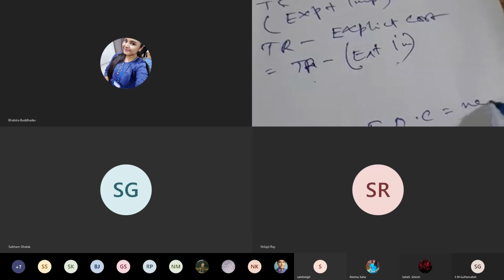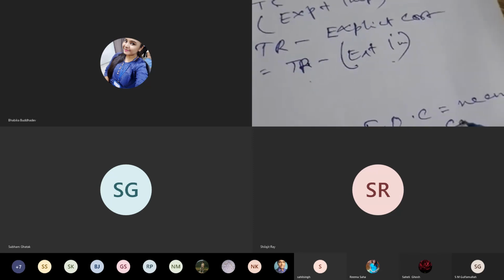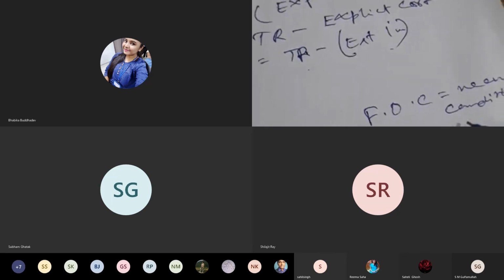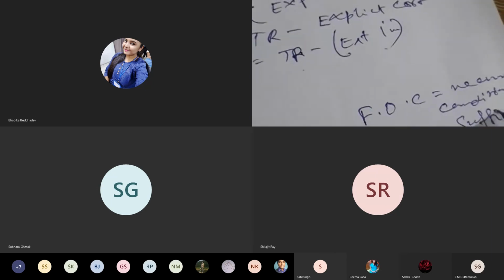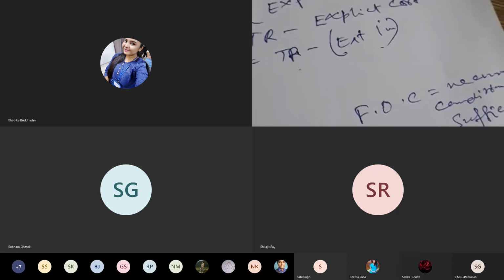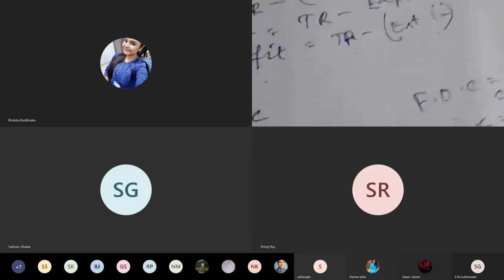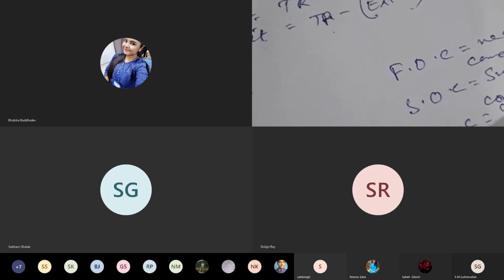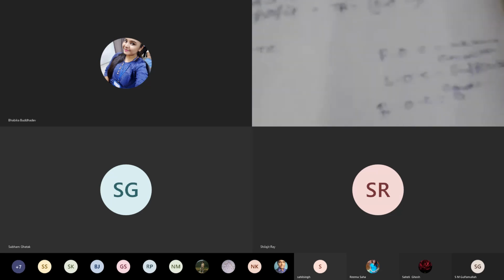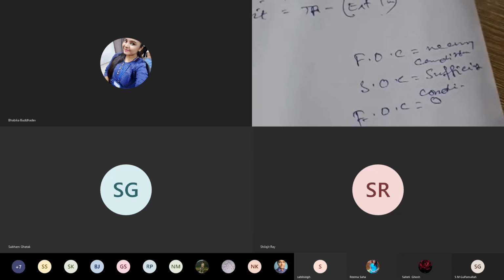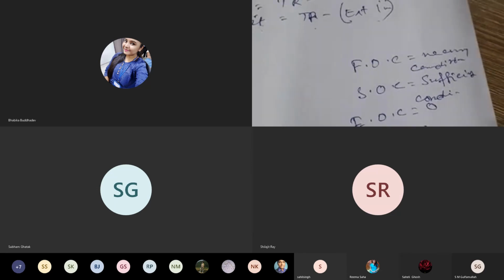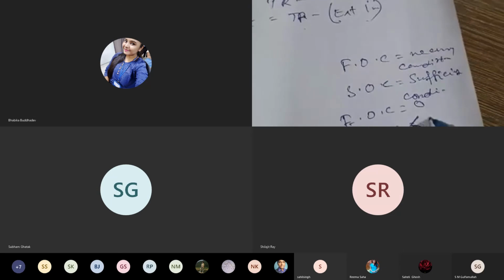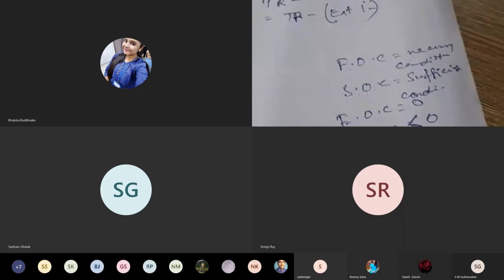FOC is called the necessary condition, and SOC is the sufficient condition. So the first order condition is equal to 0, and the second order condition is less than 0.